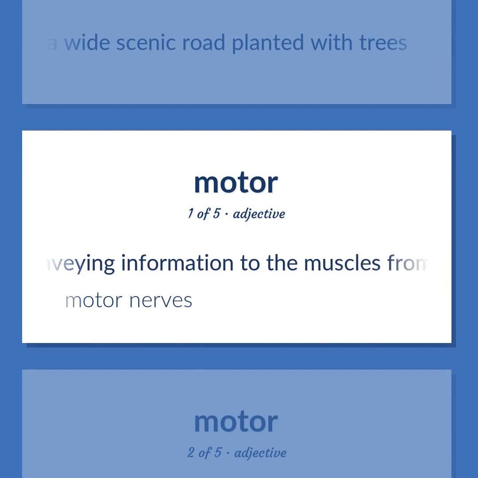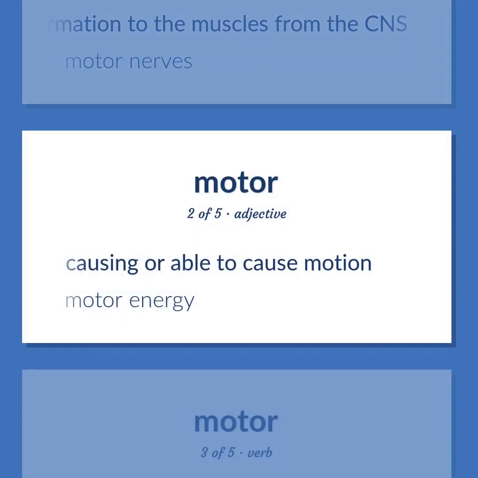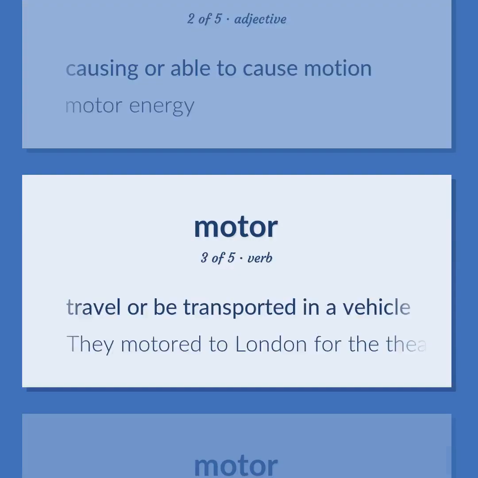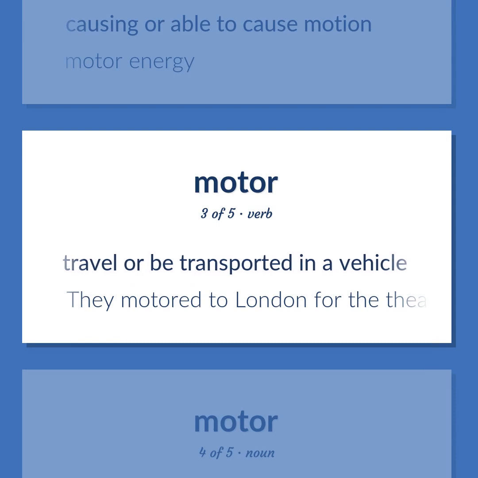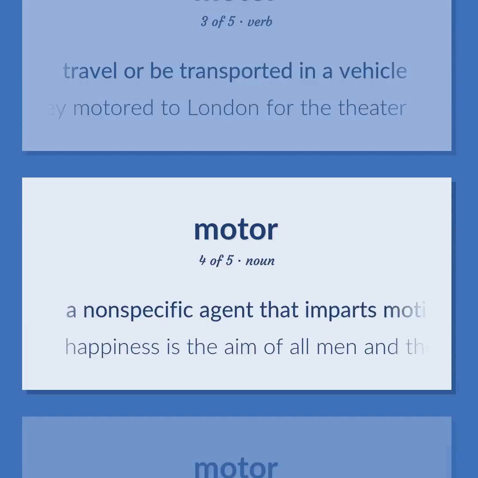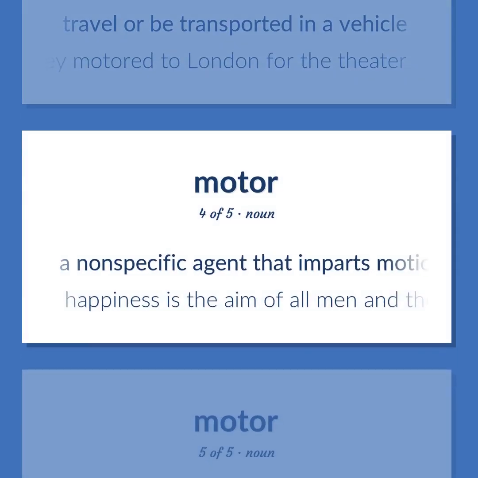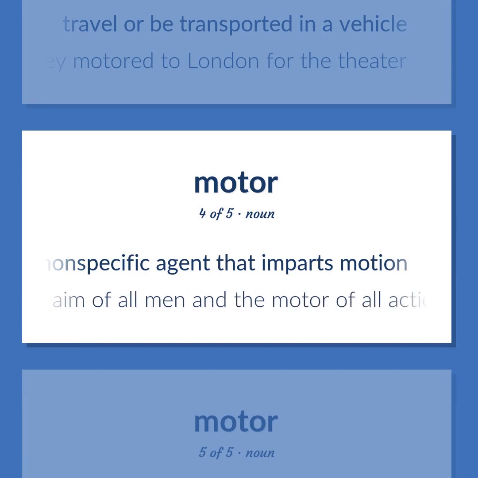Conveying information to the muscles from the CNS. Motor nerves. Causing or able to cause motion. Motor energy. Travel or be transported in a vehicle. They motored to London for the theatre. A nonspecific agent that imparts motion. Happiness is the aim of all men and the motor of all action.